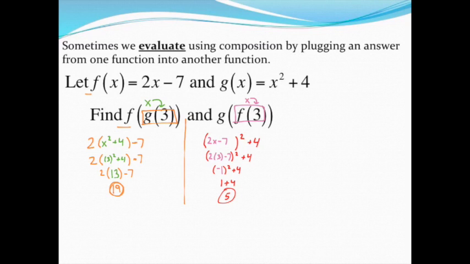So I ended up with 5, definitely a different answer. So yes, switching the order does make a lot of difference. Hopefully you end up with the same thing, otherwise ask me a question in class. Be careful on that step right there. We had negative 1 in parentheses squared, meaning negative 1 times negative 1, so we had a positive 1 once I did that. But once again, yeah, I ended up with 5 for my composition. Let me know in class if you need help with that or have questions or aren't sure what you did wrong when you tried that.